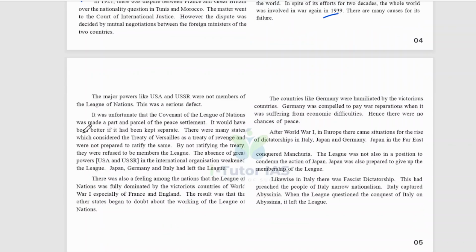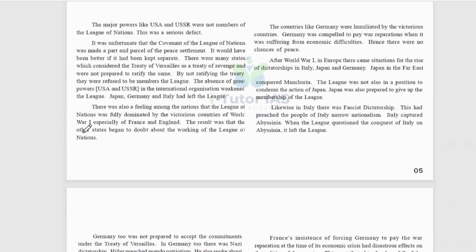So what are they? The major powers like USA and USSR were not members of the League of Nations. So this was a serious defect. So USA and USSR were not members. And it was unfortunate that the covenant of the League of Nations was made a part and parcel of the peace settlement. It would have been better if it had been kept separate.